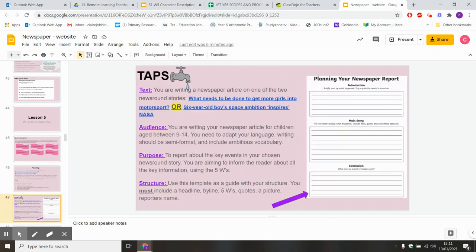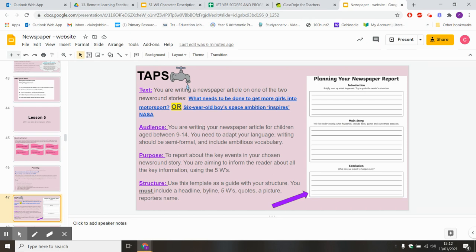Here you can see that we've included your TAPs, so you know that you are writing a newspaper article on one of the 2 Newsround stories. Your audience is children between the ages of 9 to 14, so you need to adapt your language. Writing should be semi-formal and include ambitious vocabulary. Your purpose is to report about key events in your chosen Newsround story.